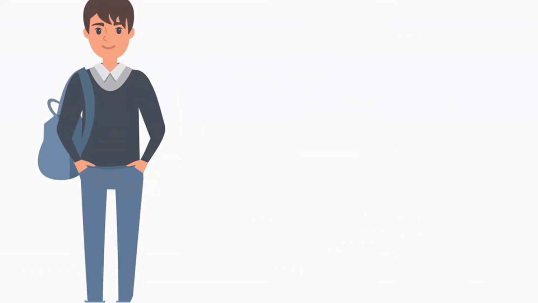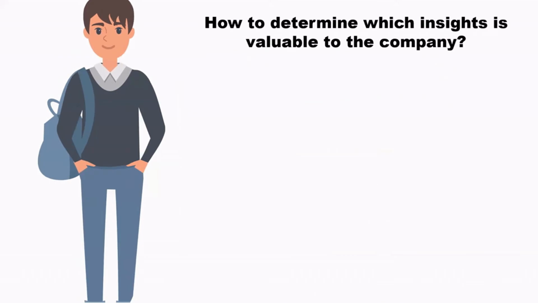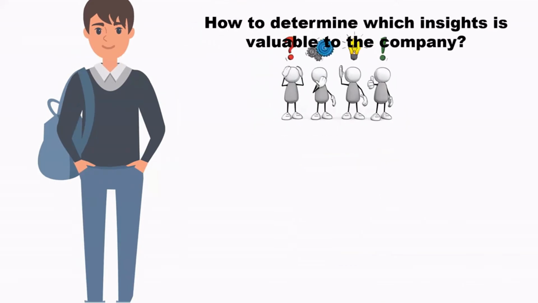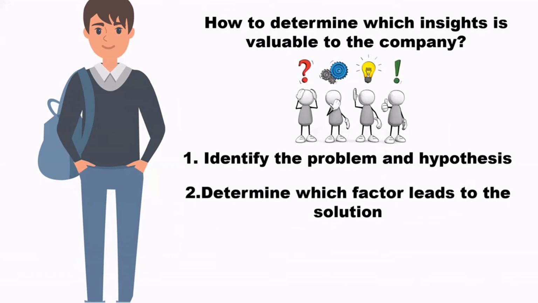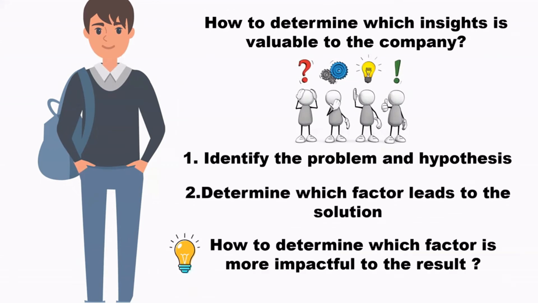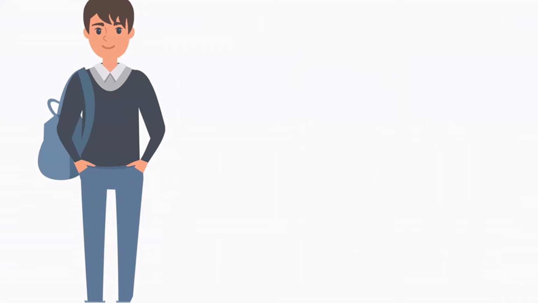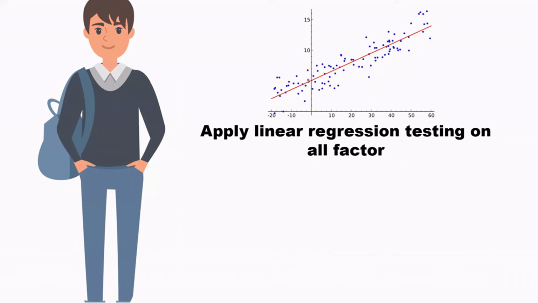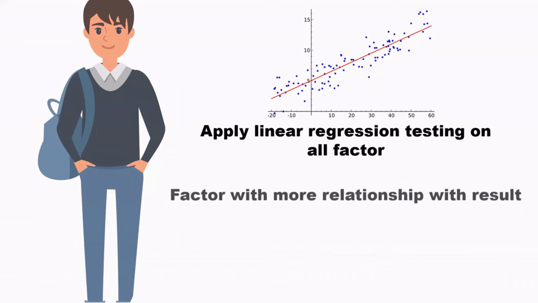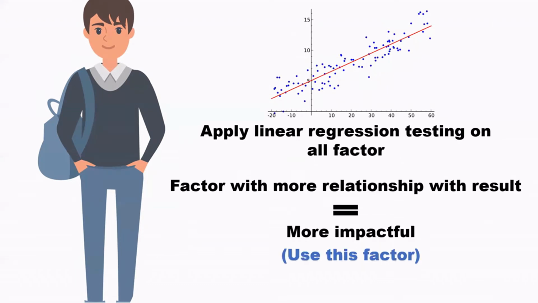Ryan stated that to determine the valuable insight for the company is by identifying the current problem and determining which factor leads to the solution, as there are various factors and solutions to a problem. One of the ways is to apply linear regression testing to determine which factor has more relationship with the result. As the stronger the relationship, the larger the impact on the result.